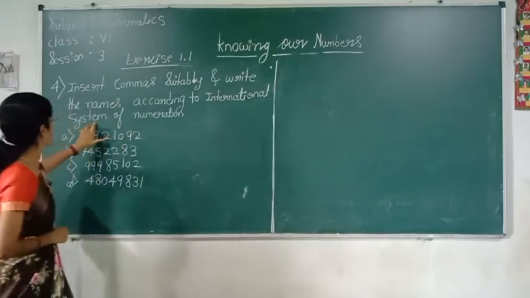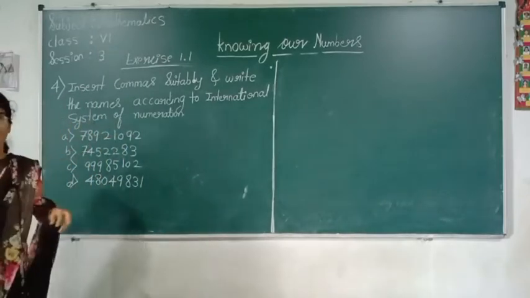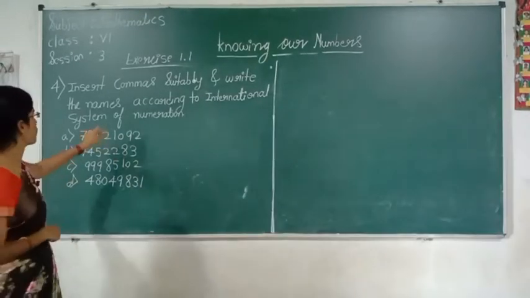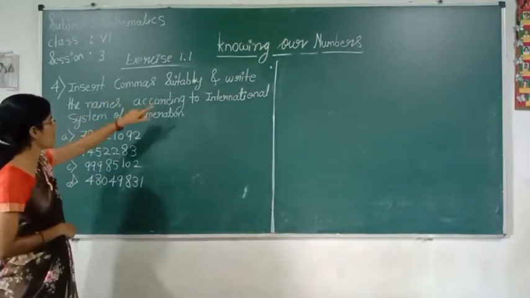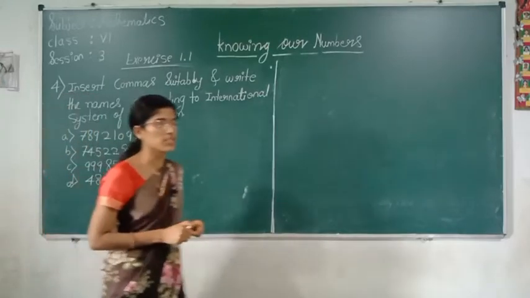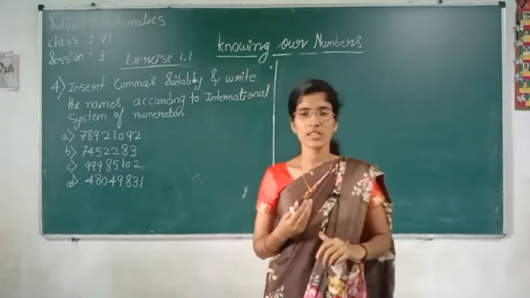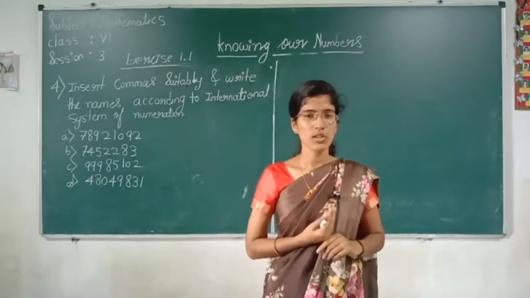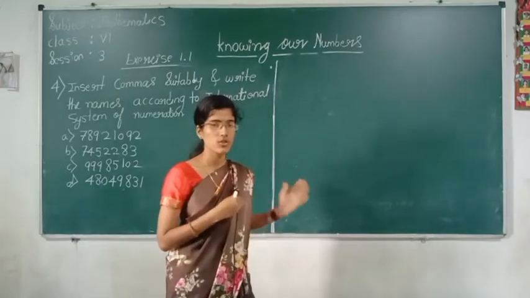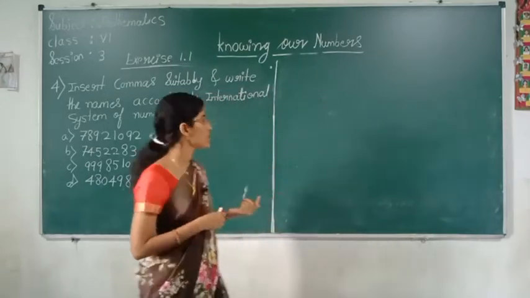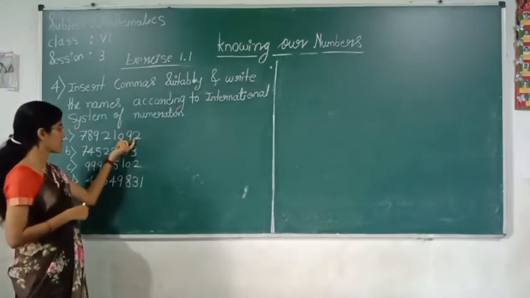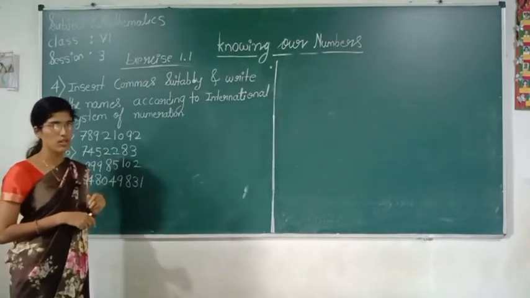Now we will see fourth main. Insert comma suitably and write the names according to the International System of Numeration. I told you that in the international system, from right side after every three digits we have to give a comma.